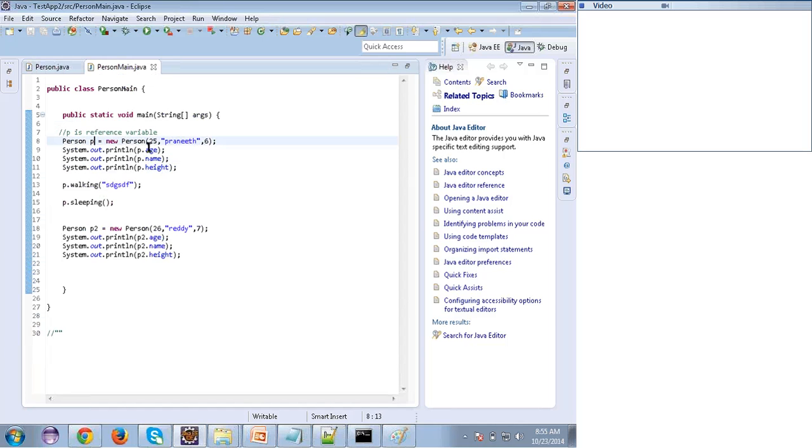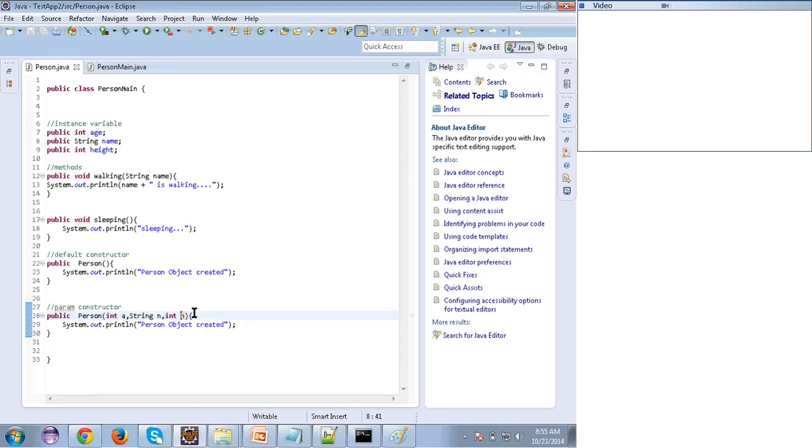Now these all will get some memory. But when I say p.h, these three are called local variables. These three are the local variables. But I should give these values to the instance variables, right? See, I'll write three lines. Try to understand this. Age is equal to a.